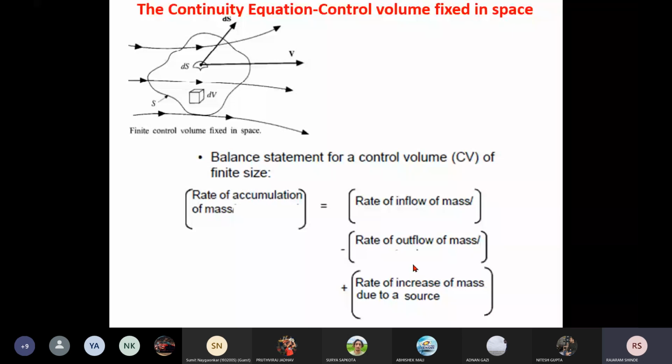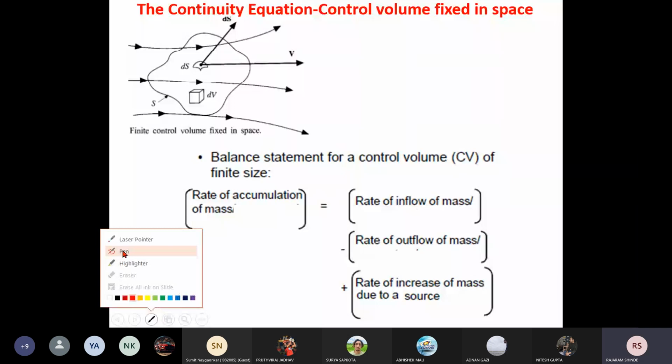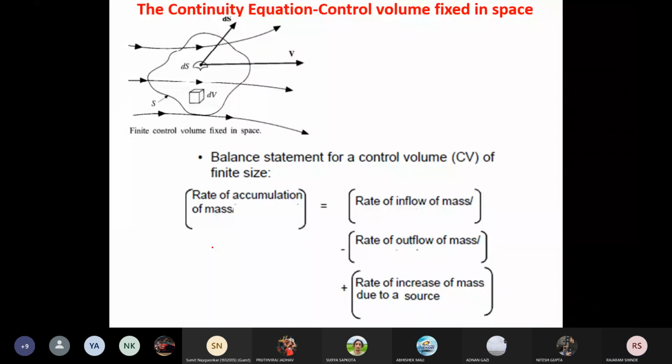For that purpose, consider the fluid model which is shown here. Just a minute, I need the writing pad. Okay, now it is okay. Now consider the fluid model as shown in the figure. This is a control volume, and it is of arbitrary shape, and its size is finite.